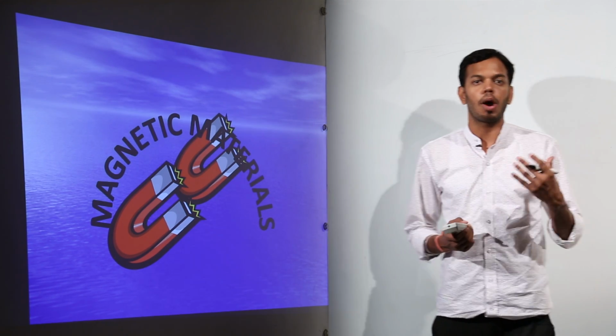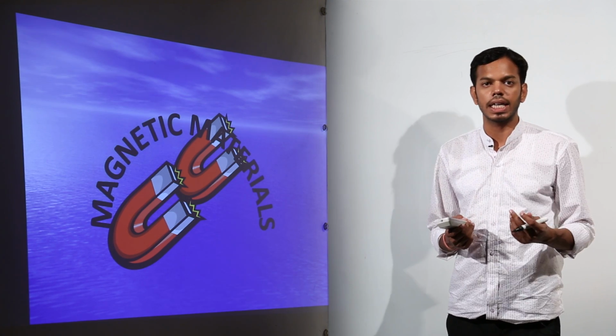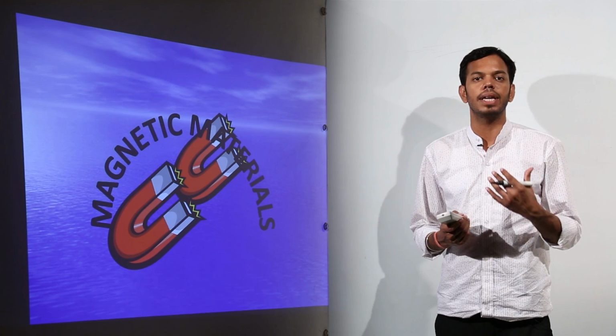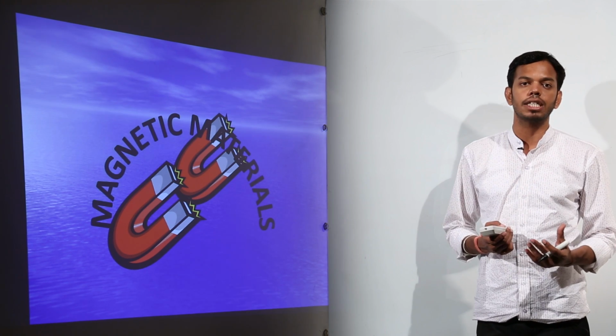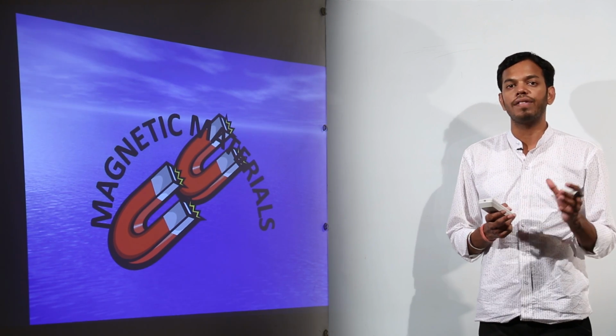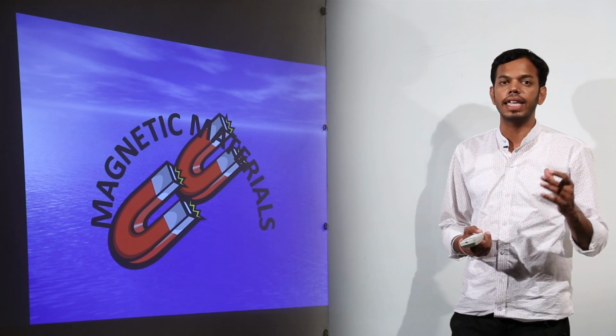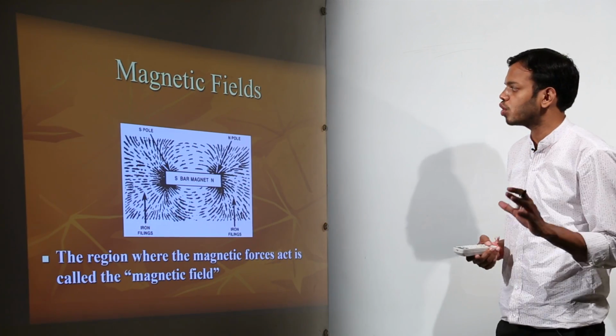A magnet has a property to attract iron particles. It has a property to exhibit its own magnetic field. But not all the materials can exhibit such properties. Some materials do have very feeble properties, some materials have very strong properties. So we are going to discuss all of that.